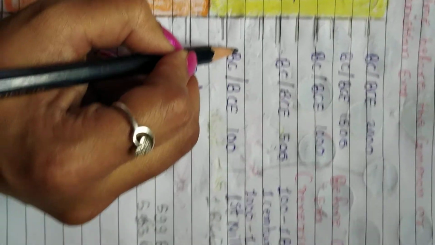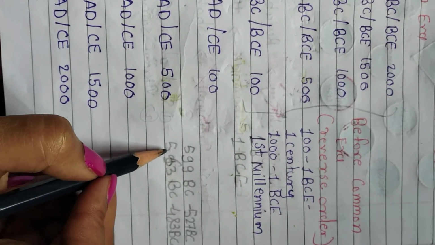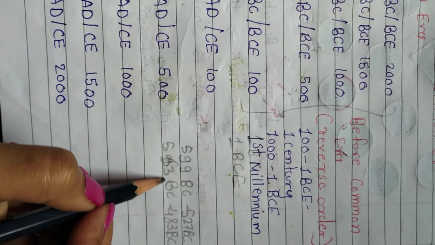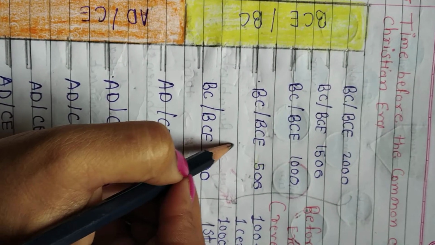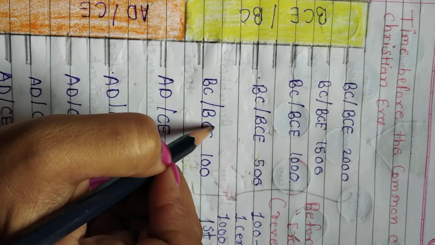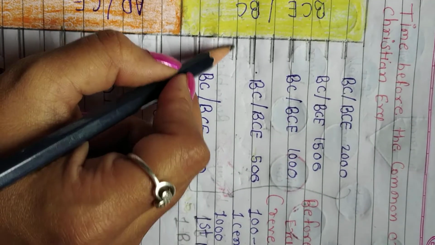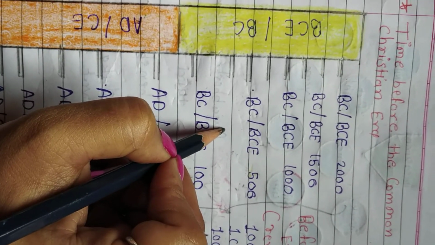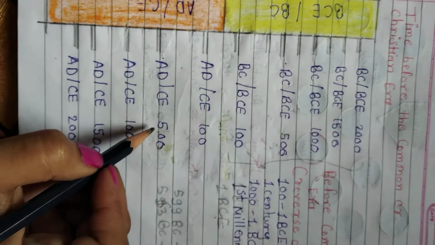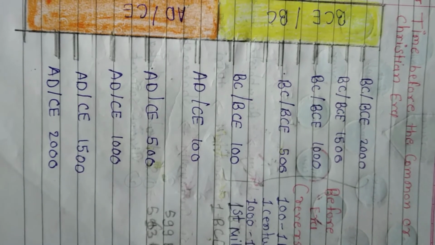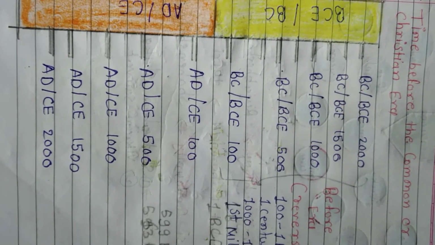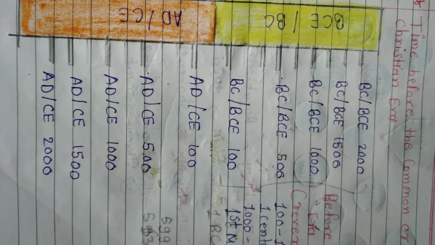Here the time period of Gautam Buddha is 563 BC till 483 BC, between these two periods. Okay, that's it. Now let's see the next topic and last topic of this lesson. We will move ahead.